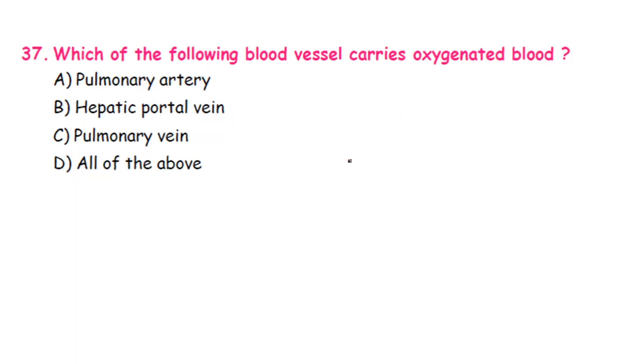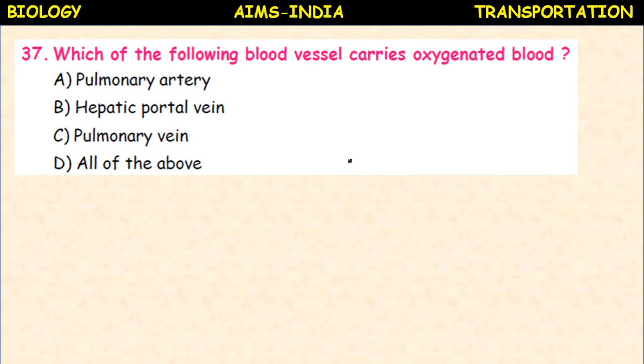Next, which of the following blood vessels carries oxygenated blood? Pulmonary artery, hepatic portal vein, pulmonary vein. Here, all of the above, these 4 options are there. Pulmonary artery carries deoxygenated blood, so it is not. Hepatic portal vein is also impure. So it is the pulmonary vein which carries oxygenated blood from lungs to the left ventricle. Pulmonary vein.